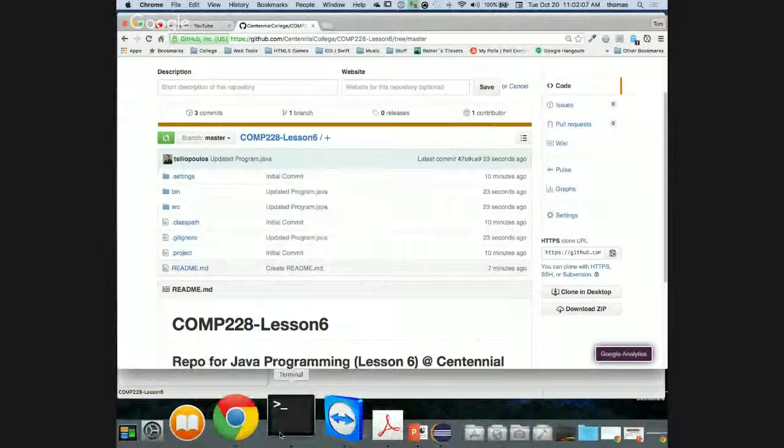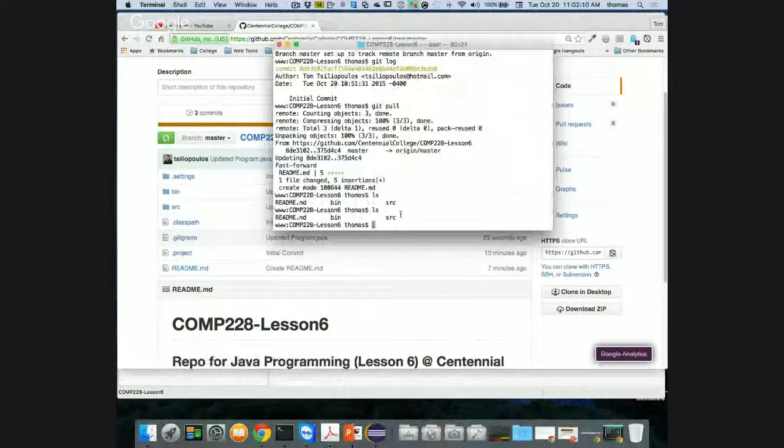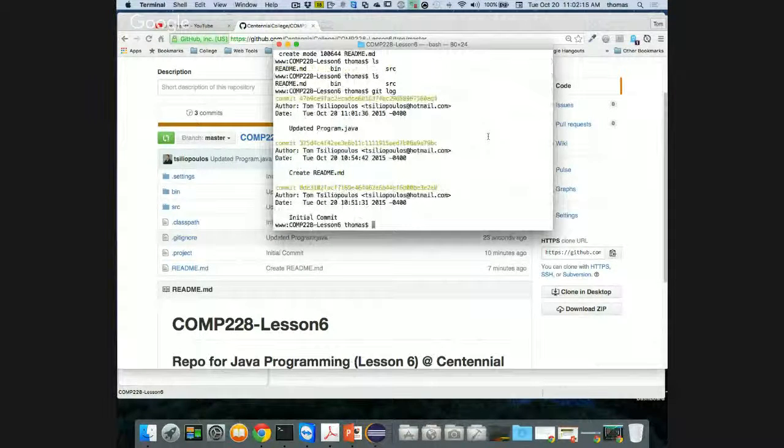And if I go back to my command line here, and if I list, nothing looks different. But if I do a git log, it's going to show me 3 commits now. My initial commit, which is here. My creating of the README file, which is here, which I did both in command line. And then my updated program Java through Eclipse. So all those 3 things. So you see they link together. You just got to kick Eclipse into an understanding that there's a Git repository already there. That's all it is, right? Once you've done that, your Git is good.